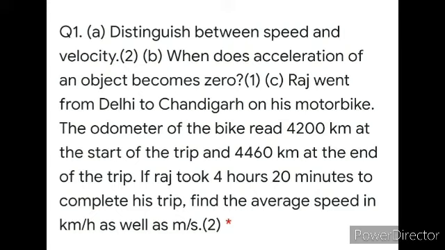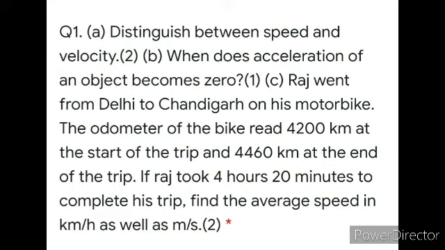So if v is, let's say, 5, and u, let's say 5, then 5 minus 5, the answer is going to be 0. So the acceleration of an object is going to be 0 when the initial and the final velocities are the same. This question is of 1 mark, so with a relevant answer you will get complete marks. C part is a kind of numerical.